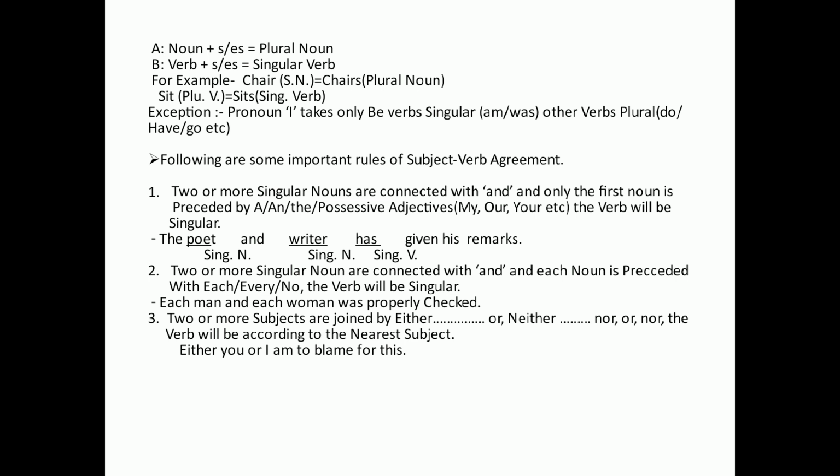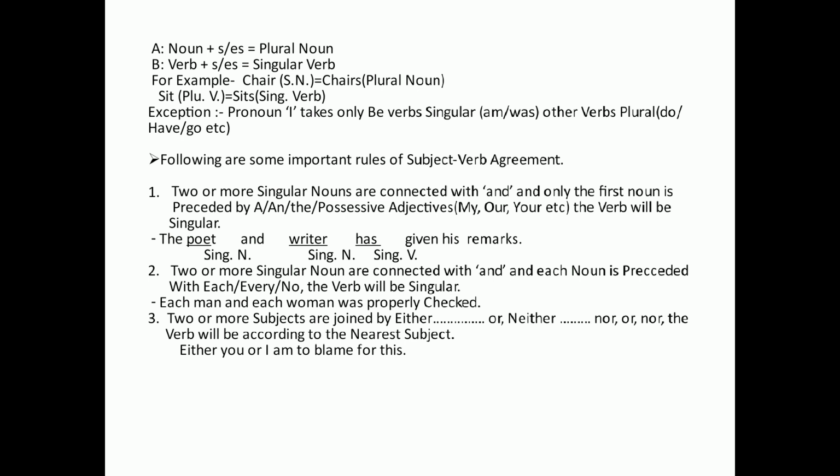Second rule is when two or more singular nouns are connected with and, and each noun is preceded by each, every or no, the verb will be singular.